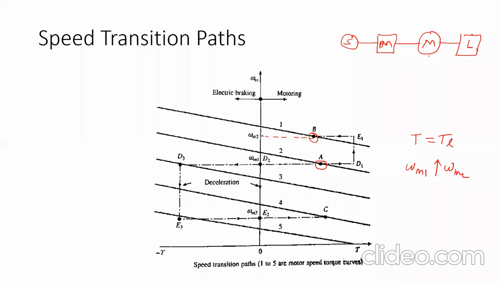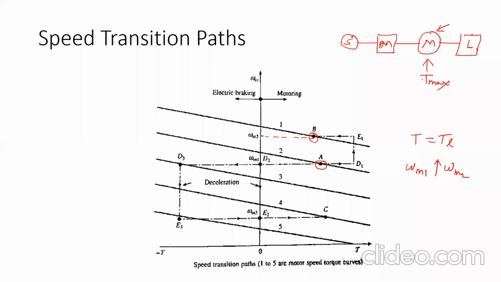If we want to raise the speed of this motor, obviously the torque produced by the motor must be increased. In order to accelerate the machine, the electromagnetic torque has to be increased. In an electric drive, whenever we want a change in speed, the machine runs with a maximum torque Tmax, the maximum torque capability of the machine.